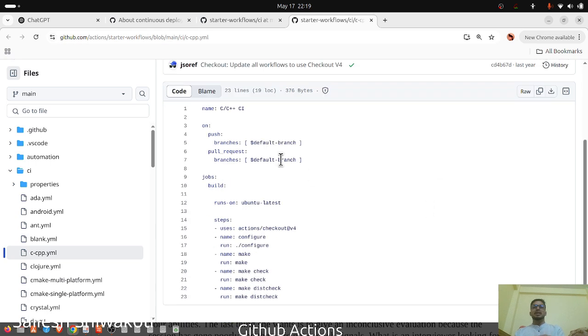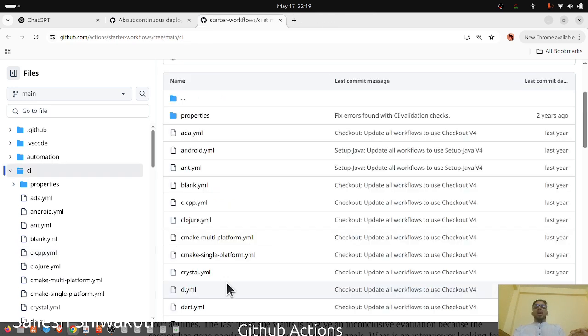Let's see C++. On the push or pull request events, run this workflow with the jobs defined. First, the build job, which runs on the runner Ubuntu latest, and the steps defined are, first, uses checkout. For the second step, we run ./configure. In the third step, run make. The name is just the action name, it can be anything, and run is the command that it actually runs. Then make check, and then make distcheck. Okay, fine. So C++ also completed.